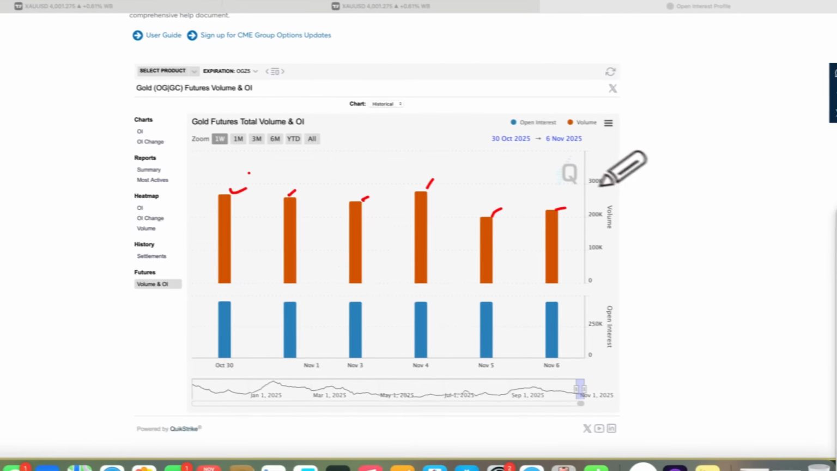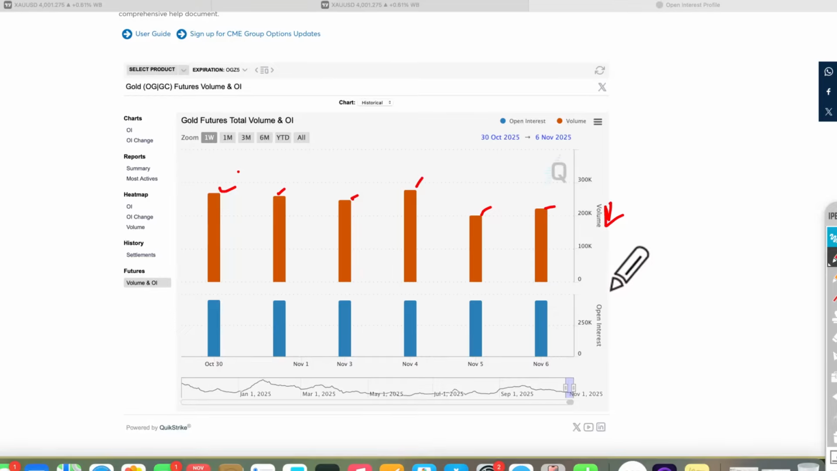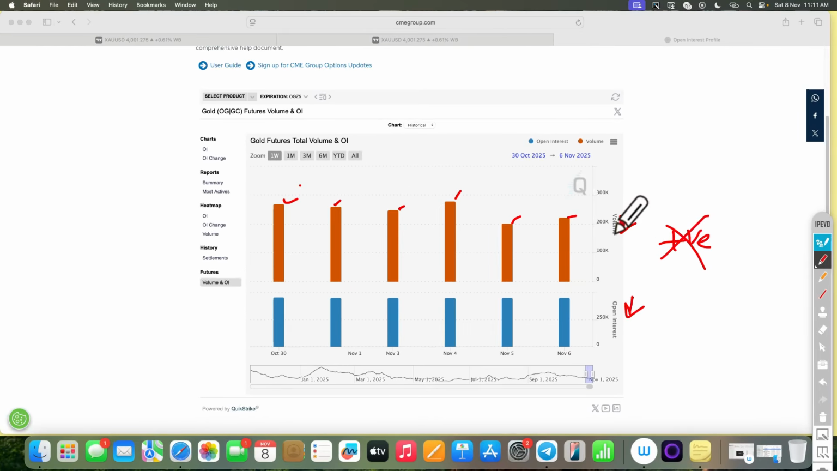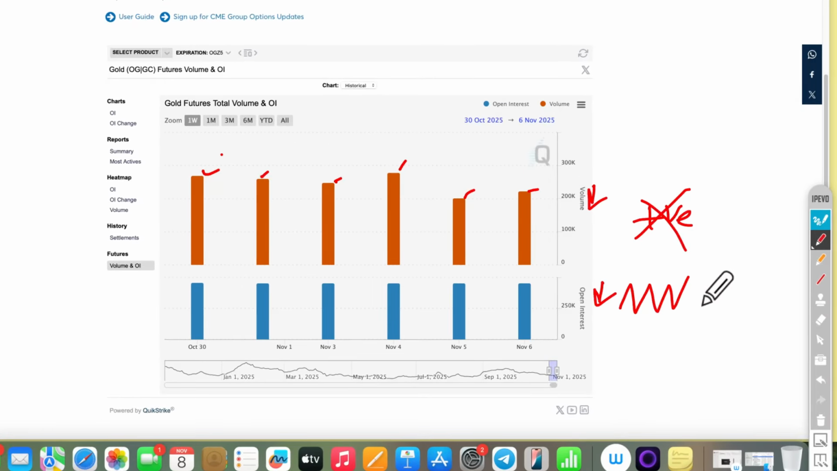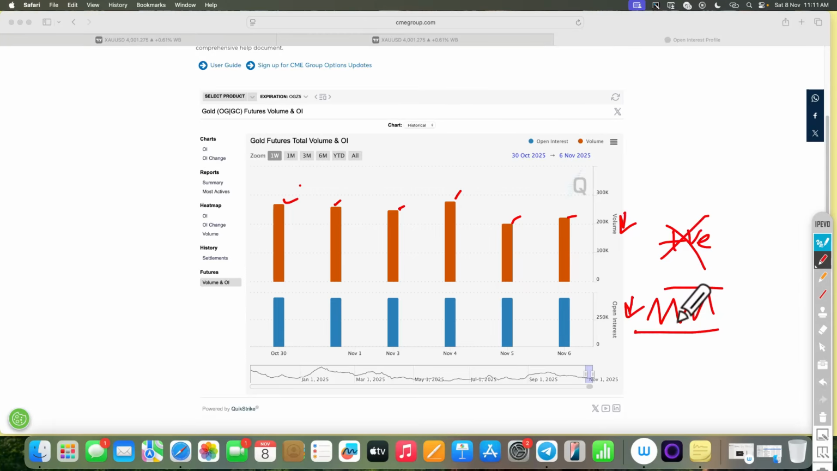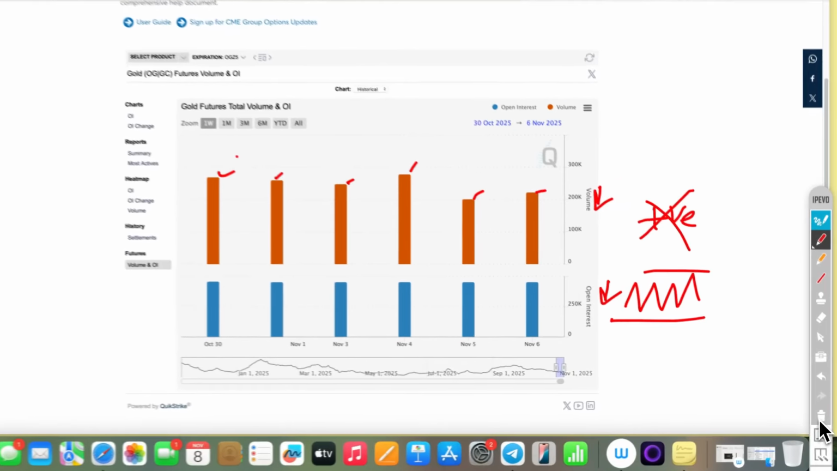So both volume and open interest are decreasing, which is not a very positive sign for gold bulls as per the recent data. As both volume and open interest are decreasing, this means that the price is not going anywhere and is showing some consolidation or ranging, and we have already seen the impact on the price action. So now let's move on to the price action.